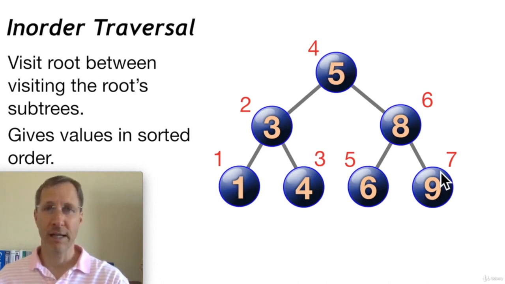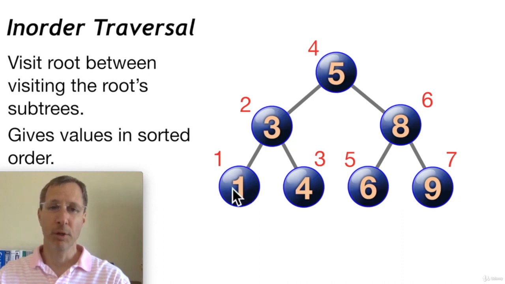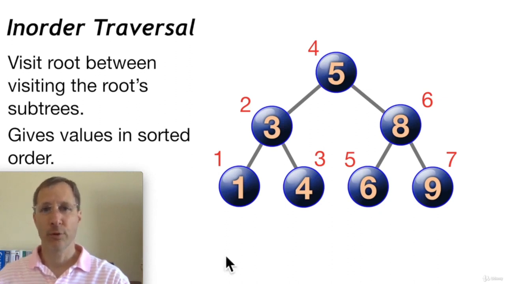That means it can deliver values in sorted order. So here we may want all of these values in sorted order, in which case we're going to start with the bottom leftmost node and work our way up. So 1, 3, 4. We visit 1's parent node and then its right subtree. And then we visit 3's parent node and then its right subtree, starting with the leftmost node. So we're always working our way up from the bottom and working our way to the right. So that's an in-order traversal.